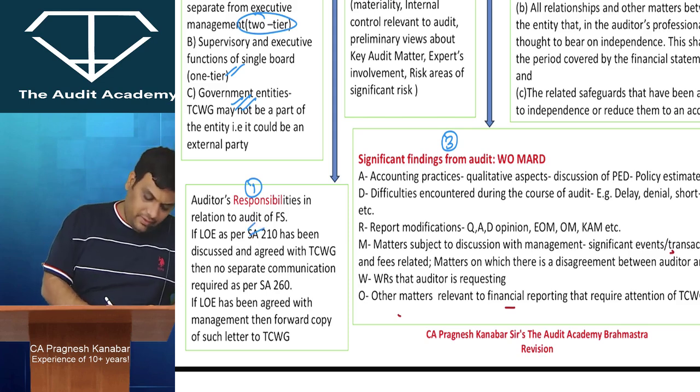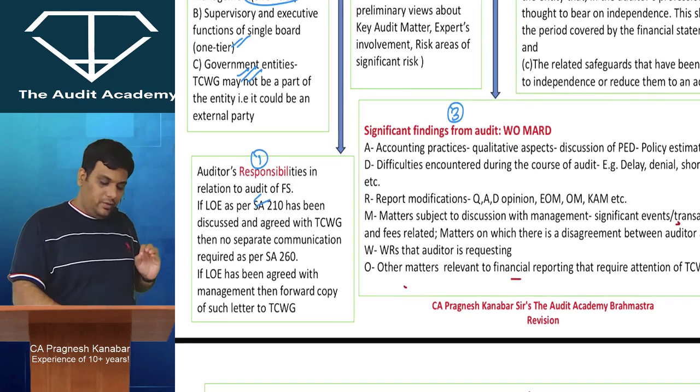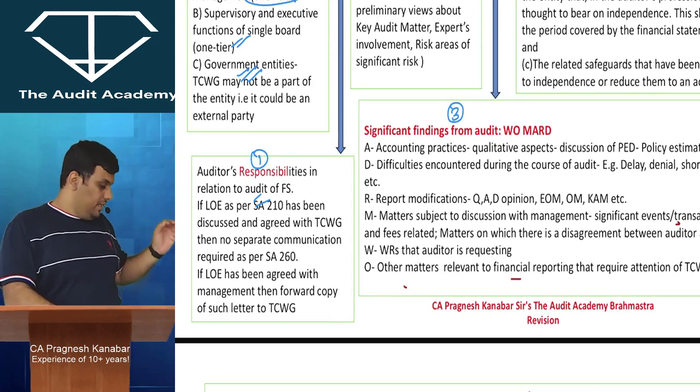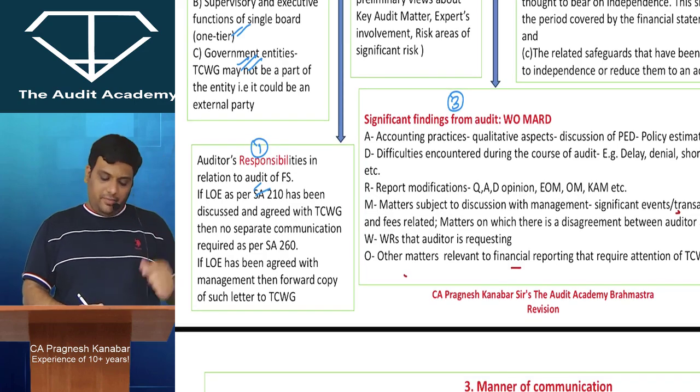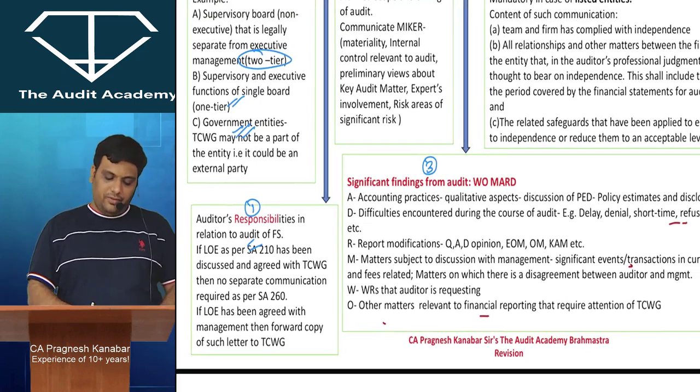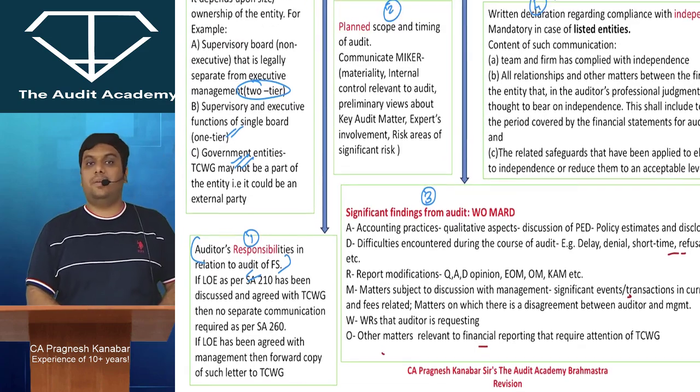So please read this English. If the letter of engagement as per SA 210 has been discussed and agreed with TCWG, then there is no separate communication required as per SA 260. However, if the letter of engagement has been agreed with management, then forward a copy of such letter to those charged with governance. I hope I have made myself very clear.